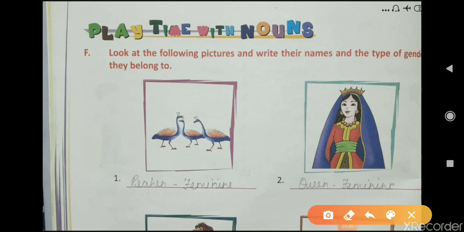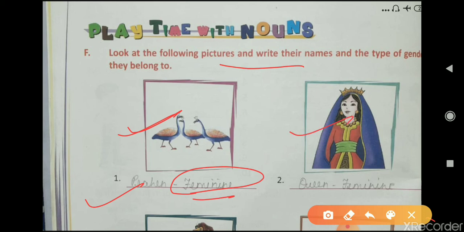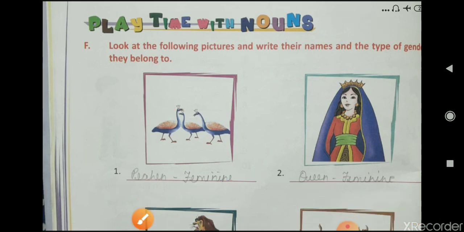Now exercise F. Look at the following pictures and write their names and the types of gender they belong to. So in this picture you can see peacock, peahen. So you have to write here peahen, and their gender is feminine. So you have to write down here feminine. Then here this is a picture of a queen. So you have to write here queen, and also you have to write down here feminine because queen is feminine gender.